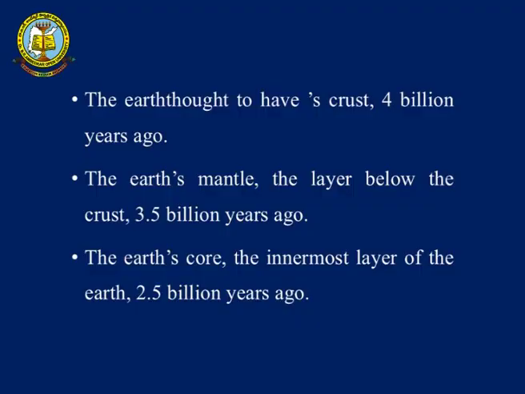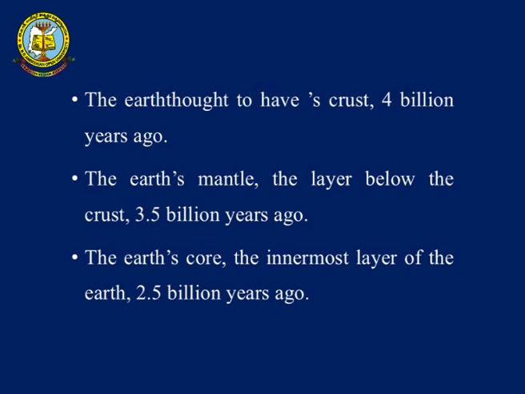This formation of the earth took a lot of time to accumulate into a solid sphere. The earth, which started taking shape 4.5 billion years ago, was not consolidated. It started consolidating itself over a period of time. The first layer formed on the earth was the crust, which was nothing but the particles freely flowing in space that got accumulated in the form of crust. This was around 4 billion years ago.